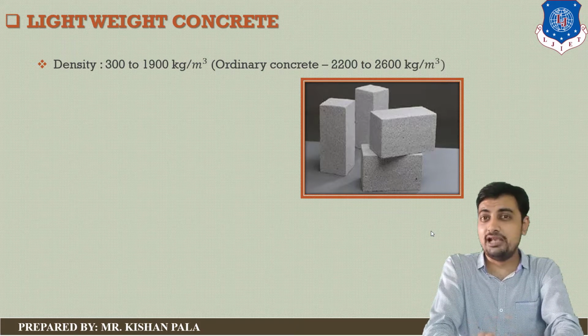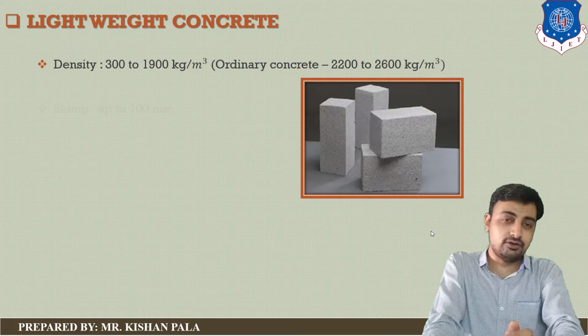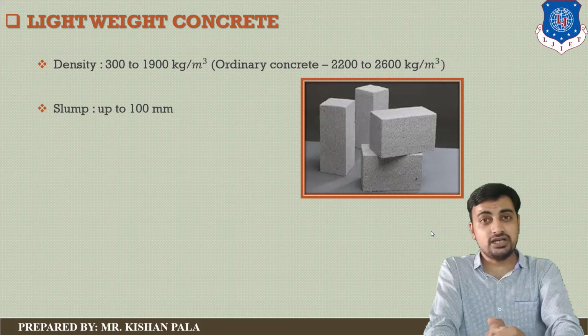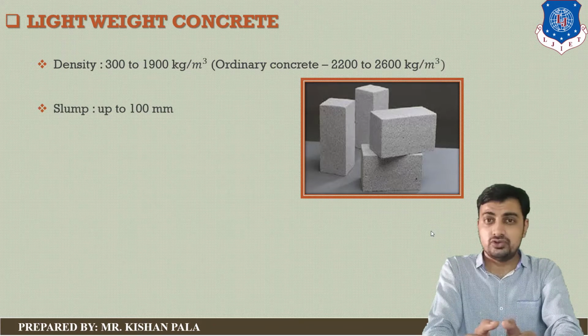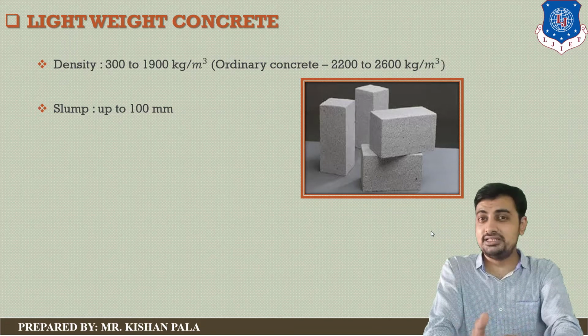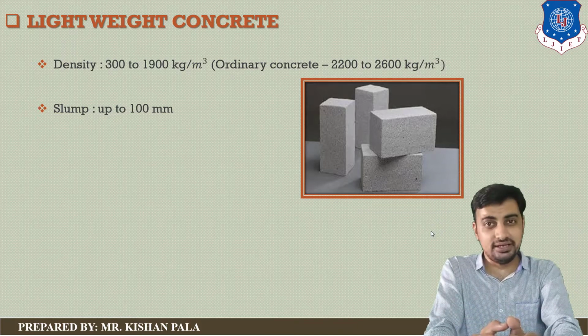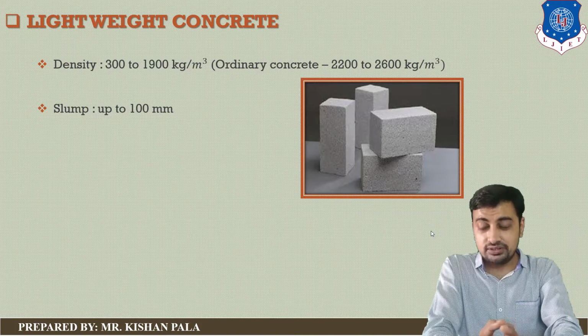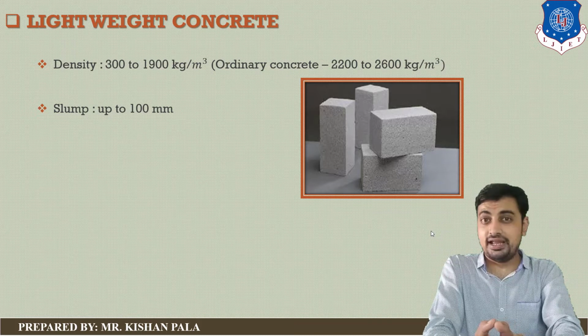The slump value is up to 100 mm. Using lightweight aggregate saves material cost and transportation cost and decreases the size of the structural elements, so we save material and money. This is the main advantage we get with lightweight aggregate.